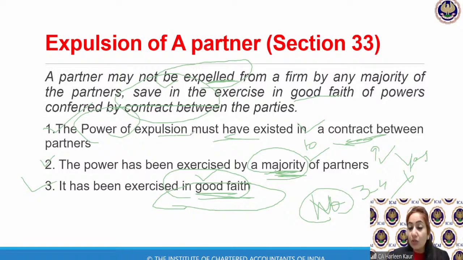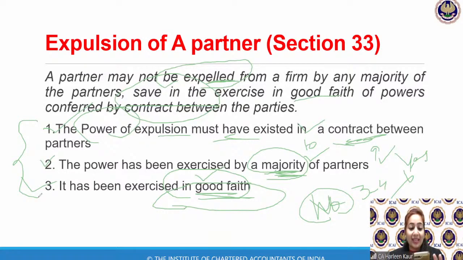So expulsion means to remove a partner from the firm. How can the partner be removed? So it can be done. Yes, absolutely correct, Khushi Vashne. Personal reasons are not valid reasons. It must be in good faith. Very good, Pushpa, Pooja, Kusum. Many of you have become active now. Anuja, Mayur, Sadiq. Excellent, correct.